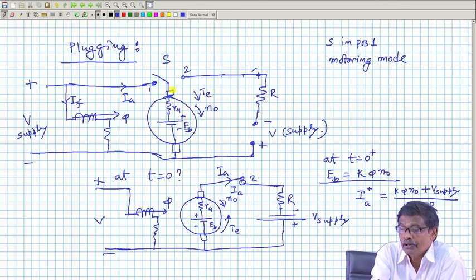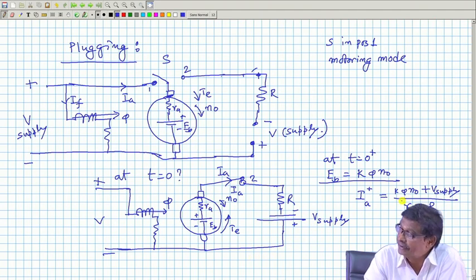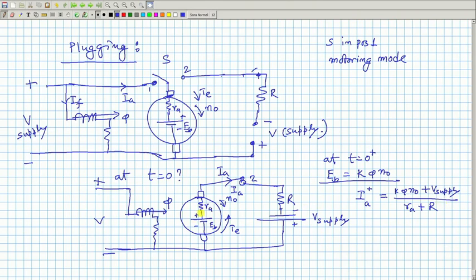Motor mode you applied plus here, minus here. Now, you have changed the supply polarity across the armature, so that the supply and back EMF together decide this armature current, this plus this. And electromagnetic torque will be in the direction opposite to that of n naught. That is what I want to execute electrical braking, and following its dynamics, speed will fall.